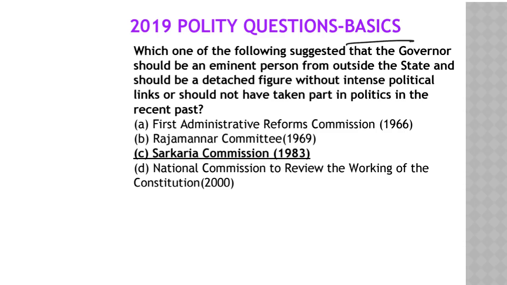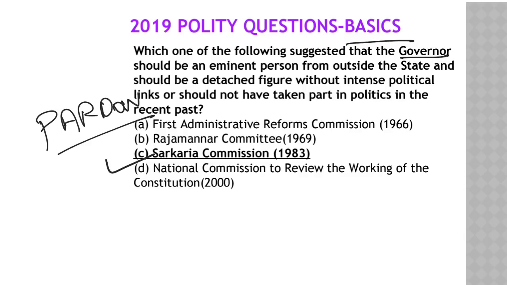Another basic question, again a very simple one. If you have read the governor chapter, or center-state relations, you will understand the two major committees related to center-state relations, the Sarkaria Commission and the Punchhi Commission. This is a question about the governor. Within the governor chapter, there are a few important topics to read, like the difference in pardoning power between the president and the governor, or whether the governor can be appointed as governor of 2 or more states.